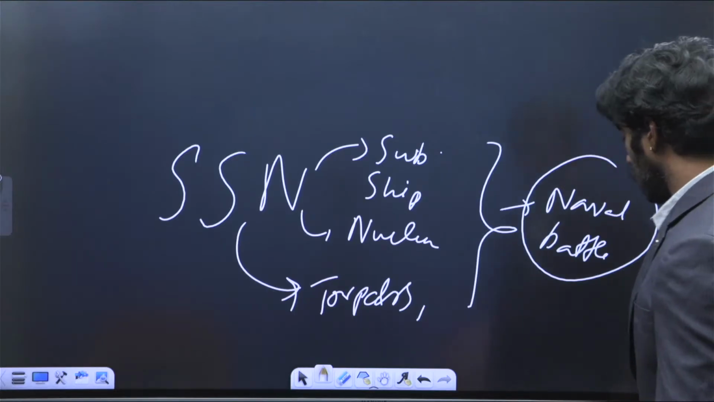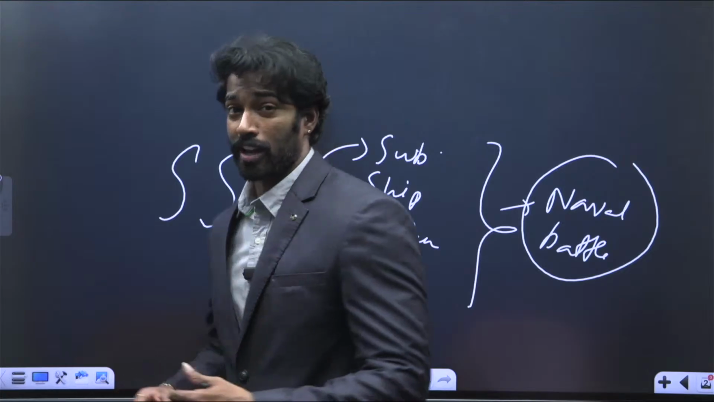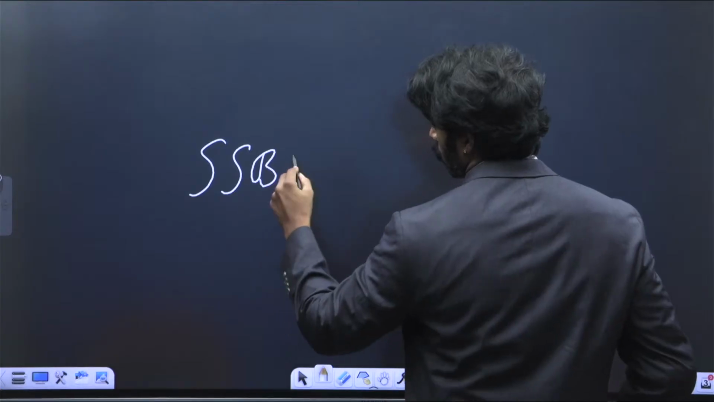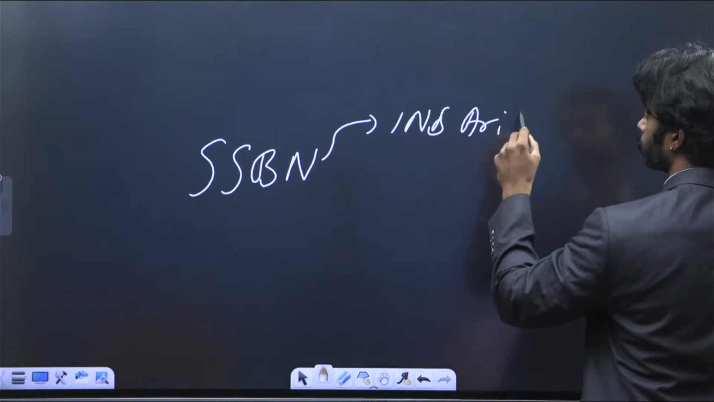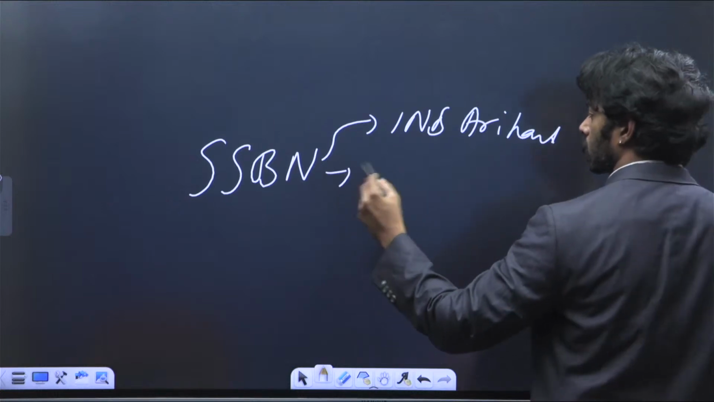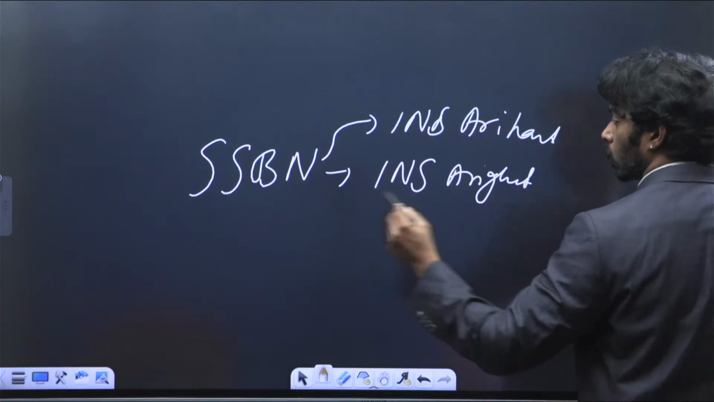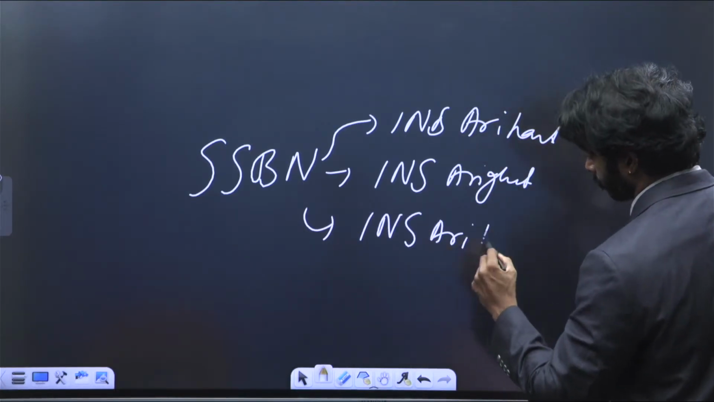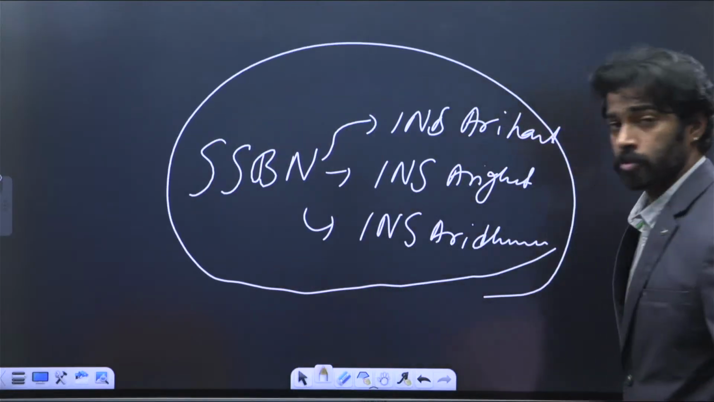Now I have discussed SSN and SSBN, but what you need to understand is that we have three SSBNs. One is INS Arihant, one is INS Arighat, and the one that is recently commissioned, INS Aridman. Okay, these are all the SSBNs that we have at present.